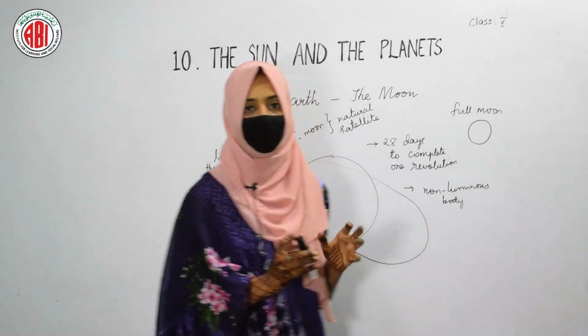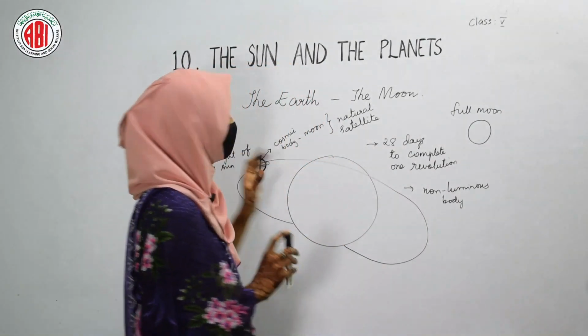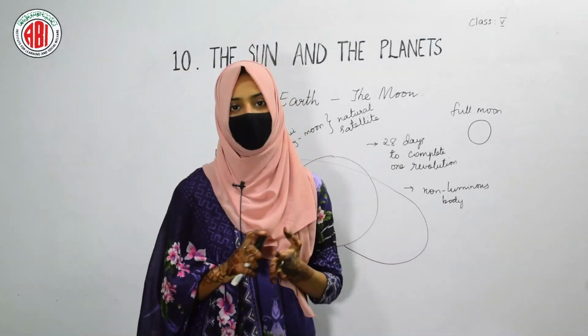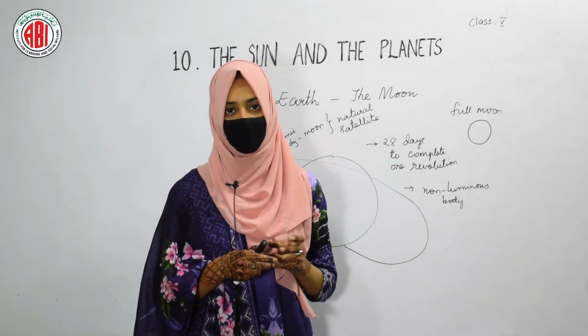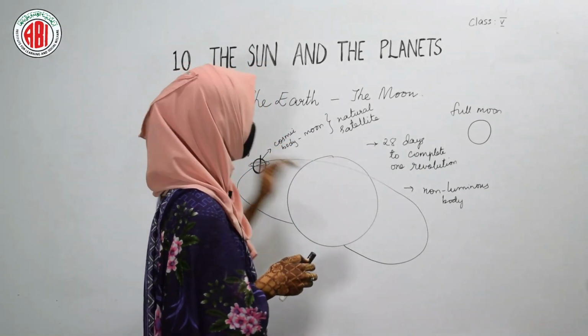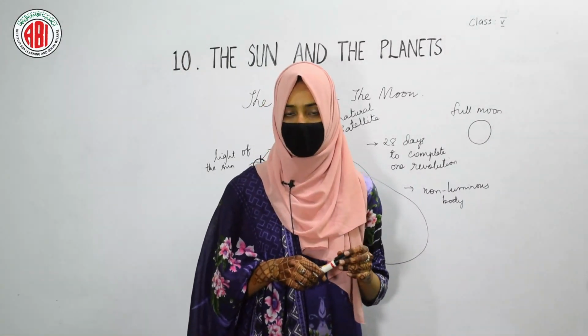And as I told you that the rotation of the moon causes changes in the shape of the moon. We can see the different shapes of the moon due to its rotation on its own orbit. So here the lesson, the sun and the planets, ends. I hope it's clear to you. Meet you in the next class. Thank you.